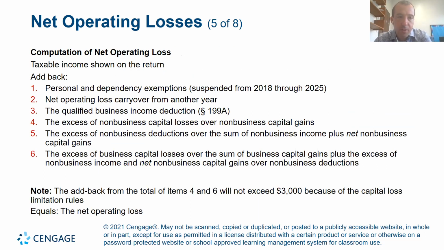So the computation for the net operating loss, we take the taxable income shown on the return, right? And we add back any of these items here. So 1, personal dependency exceptions; 2, net operating loss from another year, right?